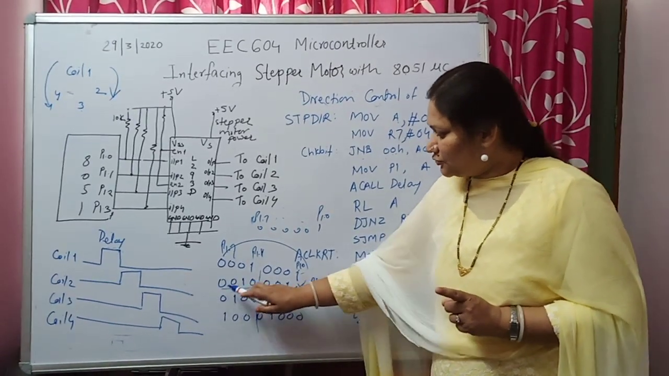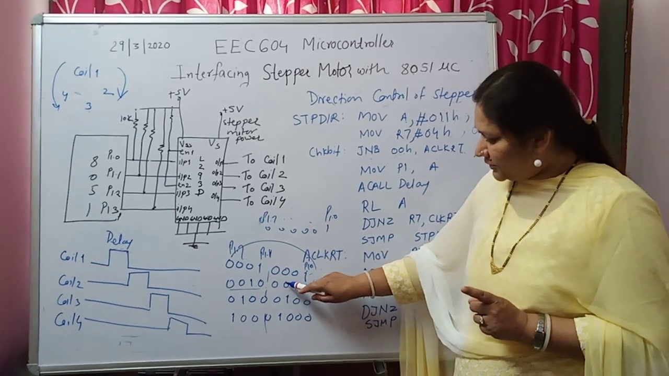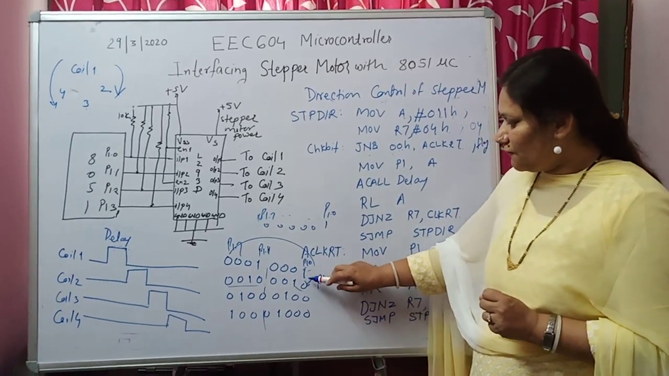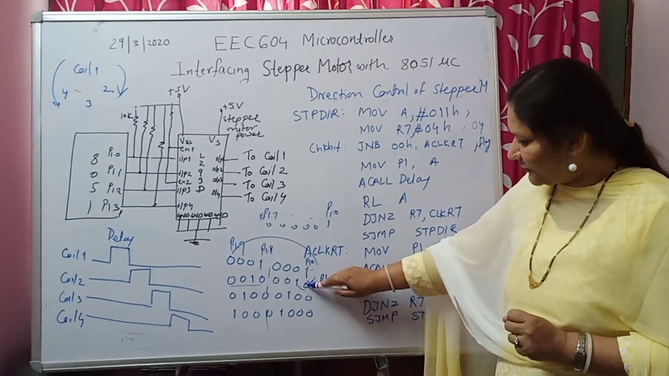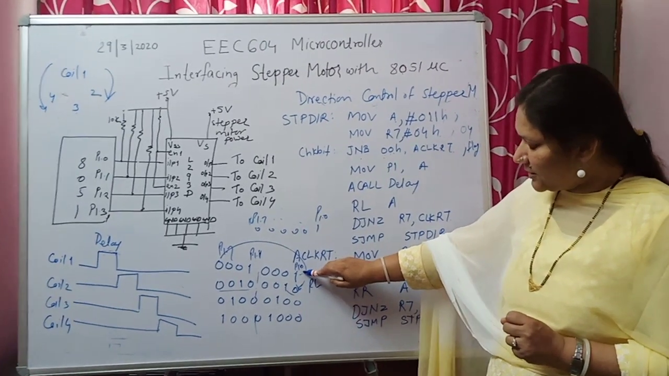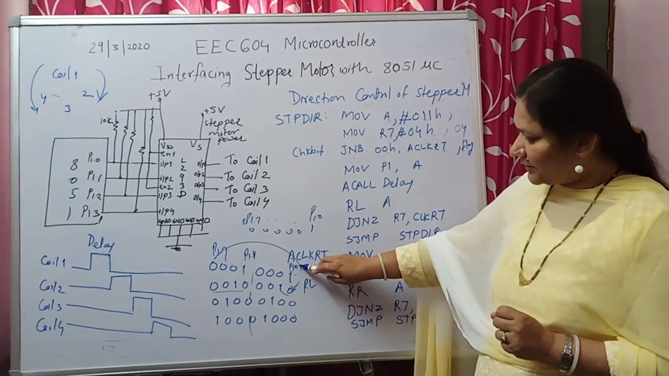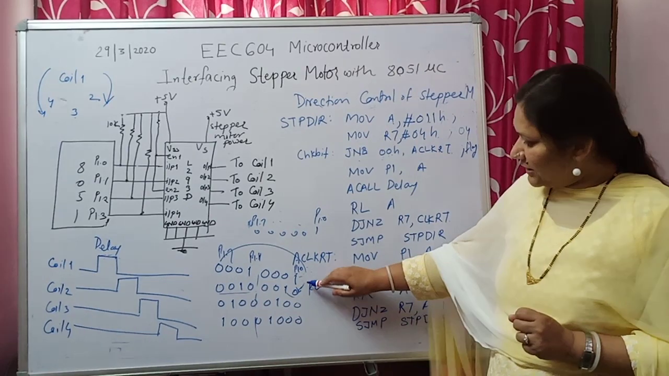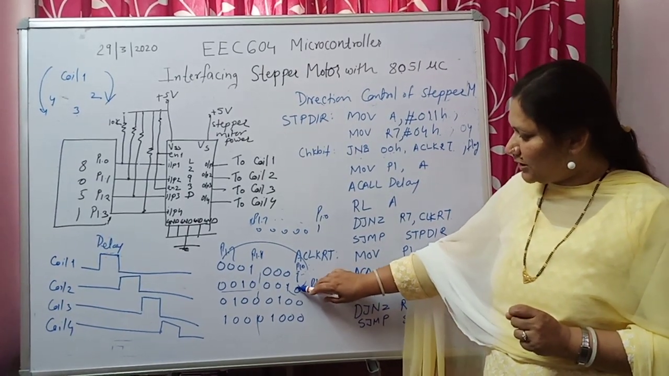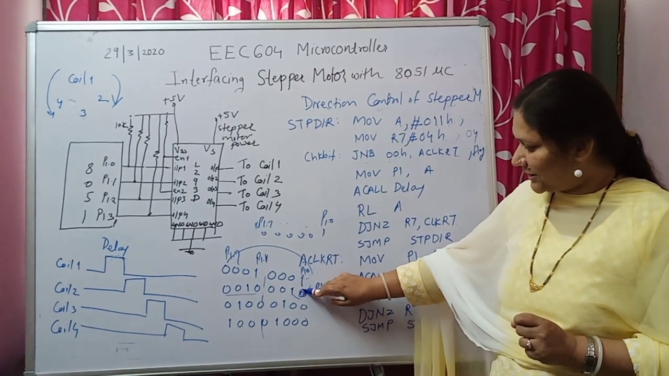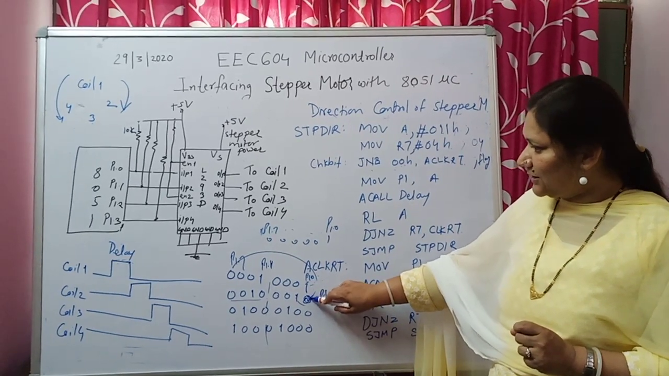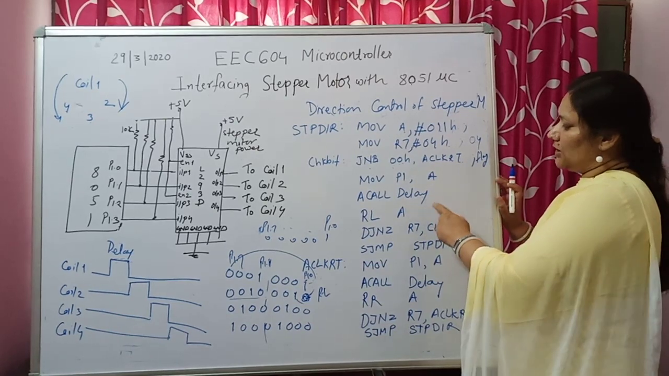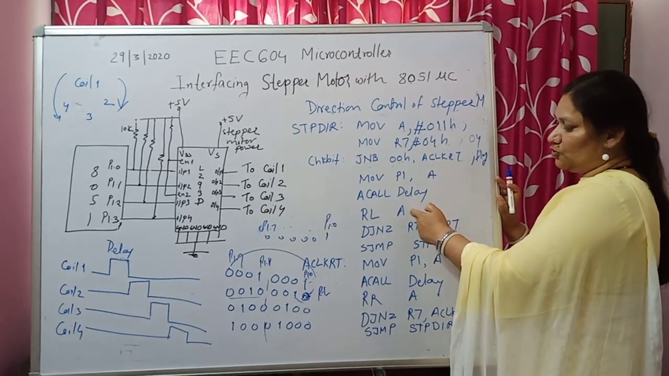We are not bothered about these pins. Port 1.3 will get 0, port 1.4 will get 0. So whatever we wanted, we have achieved. For the previous step, only port 1.0, that is coil 1, was getting logic 1. And for the next, after the first rotation, coil 1 is deactivated and coil 2 is getting 1. So the first rotation means you are getting the supply to coil 2.